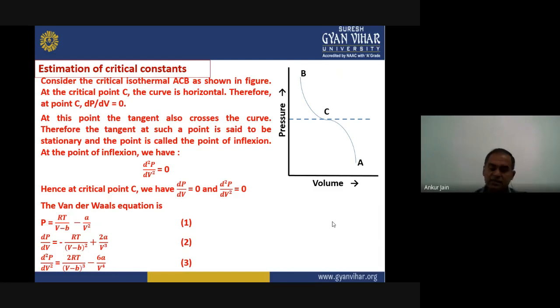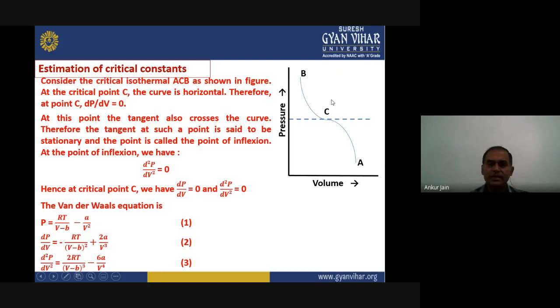Okay, now we are going to estimate the value of critical constants. For the critical constants, we have to recall the experimental result of Andrews experiment. This is the curve from Andrews experiment, with volume on the x-axis and pressure on the y-axis. If we consider one isothermal curve at the critical point, at critical temperature, there is no horizontal part.